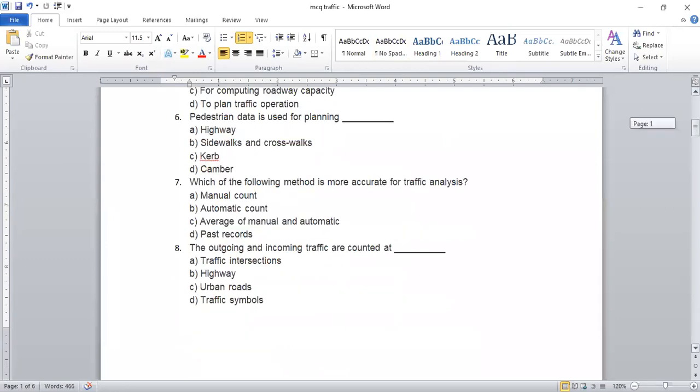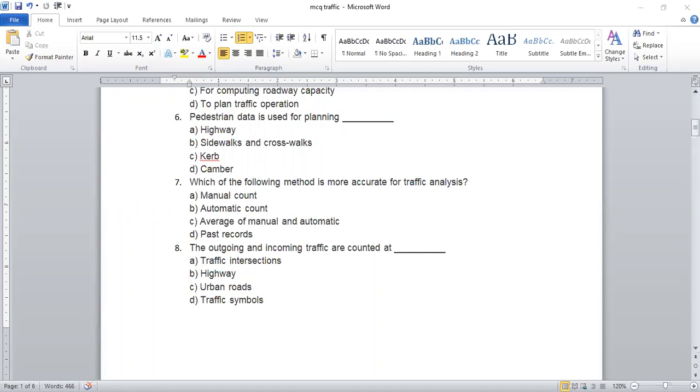Next one: which of the following methods is more accurate for traffic analysis? The first option is manual count, second is automatic count, third is the average of manual and automatic, and last is past record. So what is the answer? The answer is B. Priyanka, your answer is correct, and that is the automatic count. So the second option is the correct option.